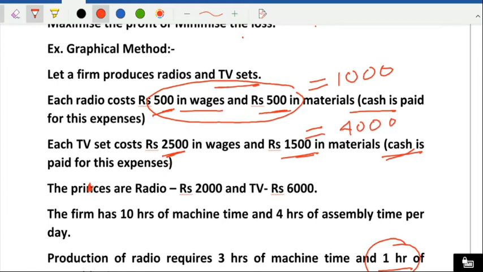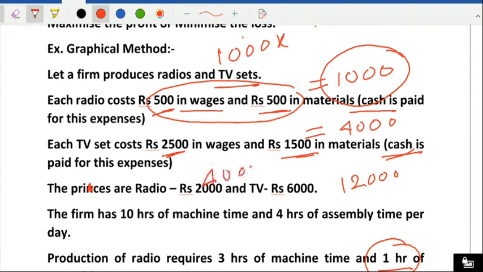And we are paying in cash, and our cash availability is 12,000 rupees. That means for one radio we are paying 1,000 rupees. So for X radio, 1,000 into X. Similarly, for the television, for one television we are paying 4,000 rupees. So Y television, 4,000 Y. But our cash is limited. So that means we have to add 1,000 X plus 4,000 Y equal to 12,000. But it will not exceed. It will be maybe equal or maybe less than also. So now see the problem here. We have formulated the problem here.